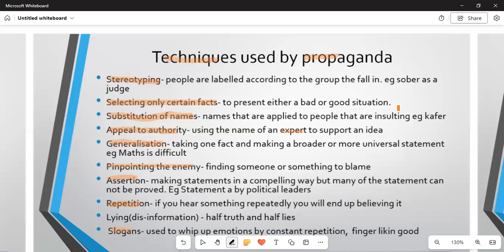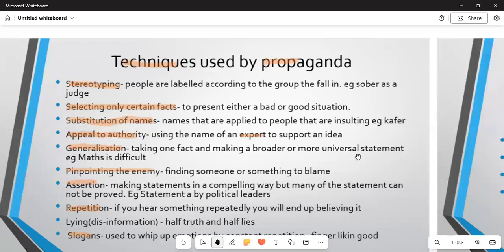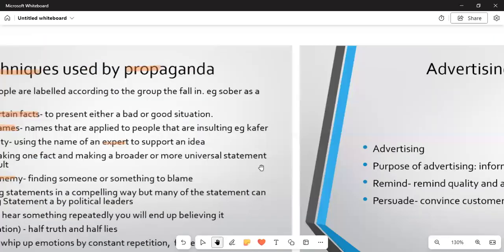And then we talk of slogans now. We say that slogans are used to drive information home by constant repetition, like "finger licking good". So that it can be for 20 marks.